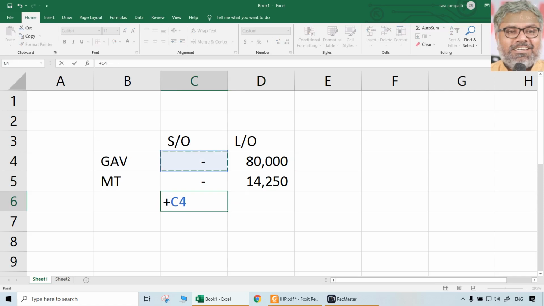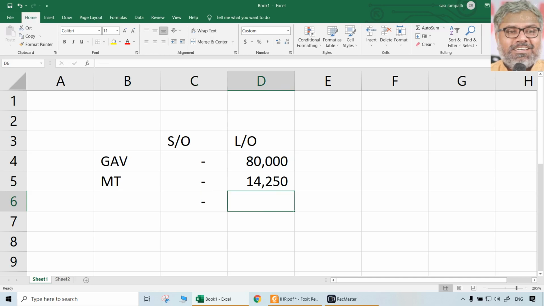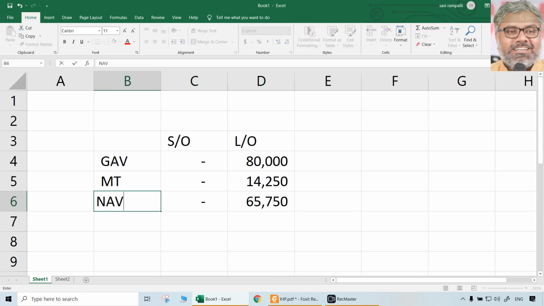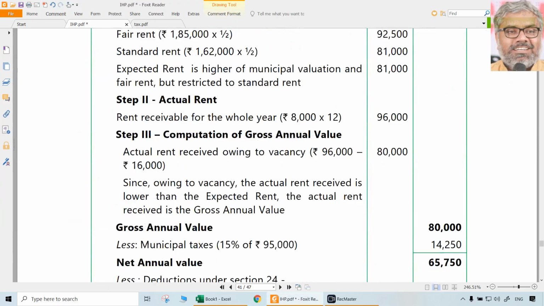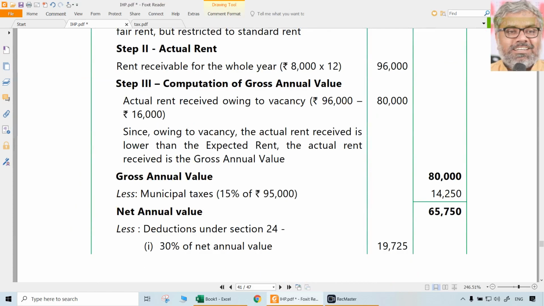So naturally, the net annual value will be nil and 65,750. That is the net annual value, 65,750.